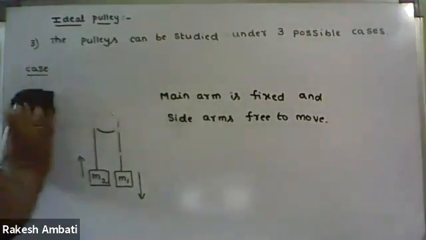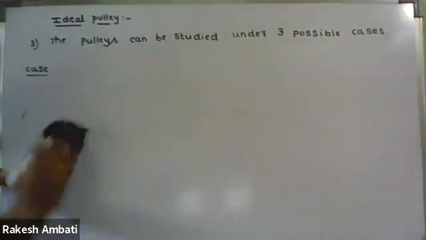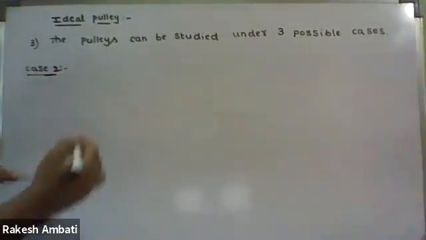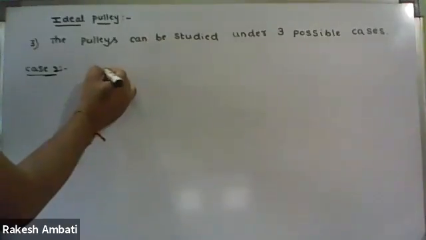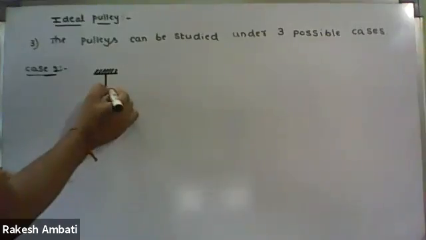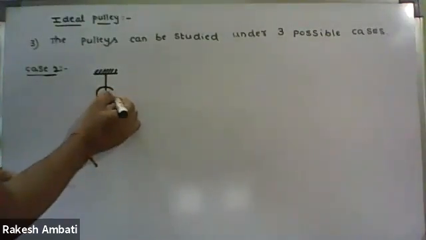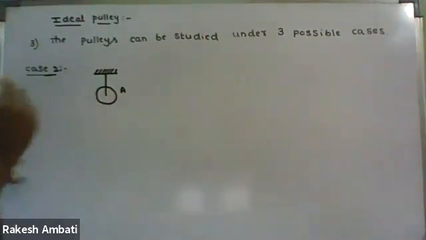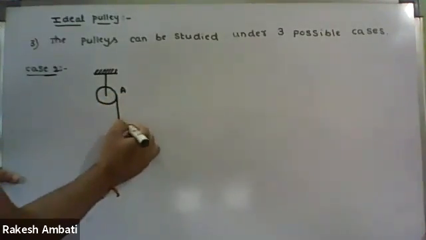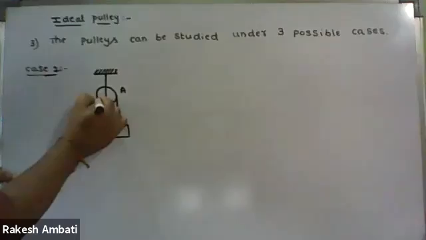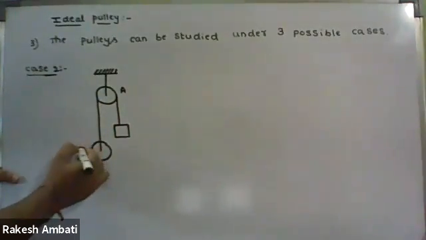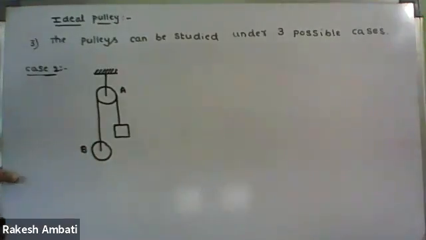Now write down the second case. First of all, I will draw the figure, so from the figure let us see the motion. So it is a support. It is a pulley, for example pulley A, and a block suspended from it. Then here, another pulley B.